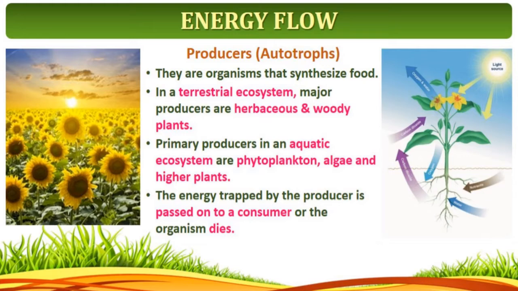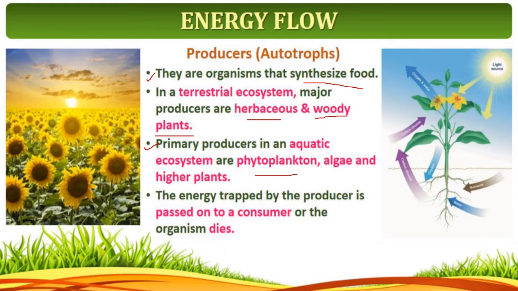Plants are called autotrophs. They are the only organisms which can produce their own food, so heterotrophs are dependent on the autotrophs. The producers are usually the plants. They are the first level, the organisms that synthesize the food. In a terrestrial ecosystem, the major producers are herbaceous and woody plants. Then coming to the primary producers in an aquatic ecosystem, they are phytoplankton, the plants which are submerged in the river or in the sea.